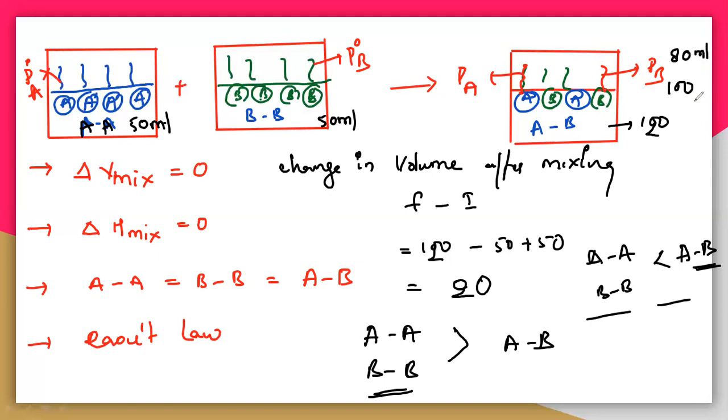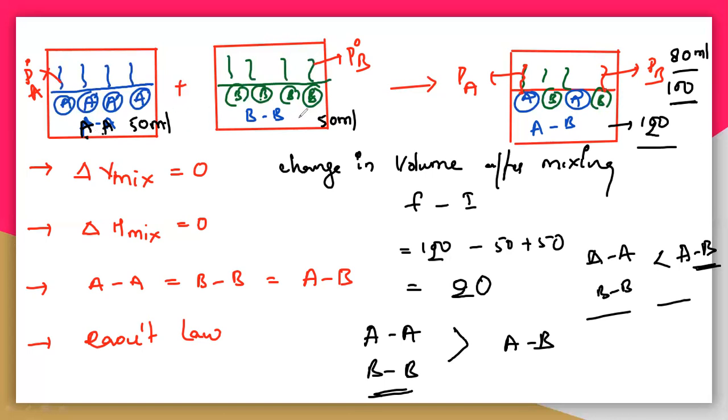So I have taken three cases, that is 80 ml, 100 ml, 120 ml. When you add 50 ml and 50 ml, and you are getting 100 ml, then 50 plus 50 is 100. You have taken 100 ml and finally you are getting 100 ml. Definitely it is an ideal solution. But when you are getting 80 ml or 120 ml, it is not an ideal solution. It is a non-ideal solution, because the 80 ml and 120 ml is due to the interaction between A and B.